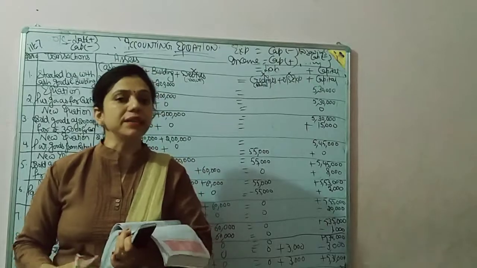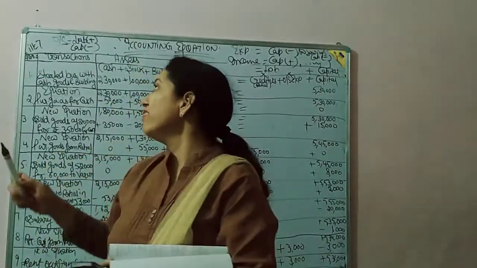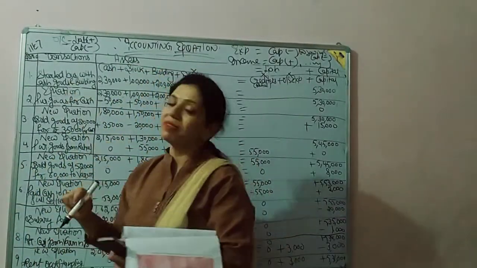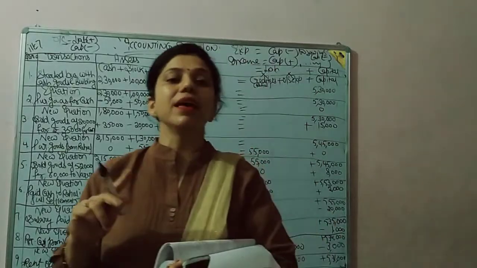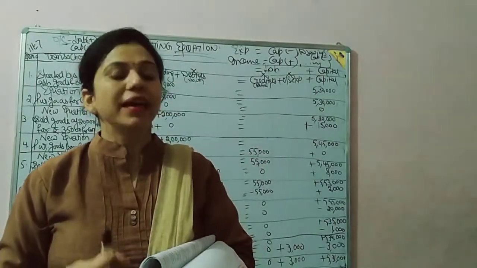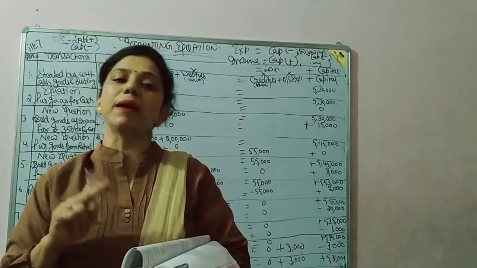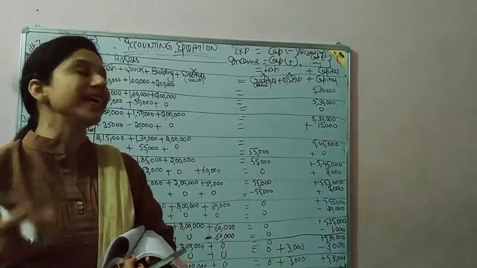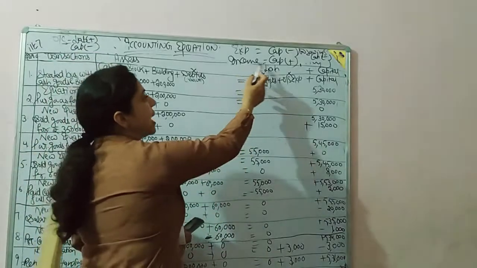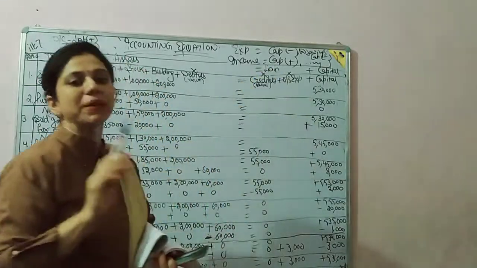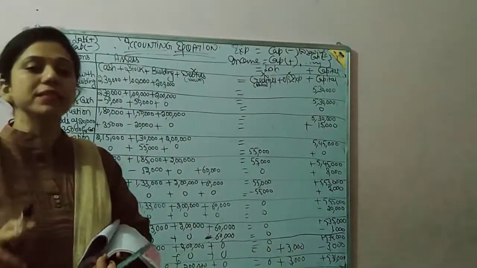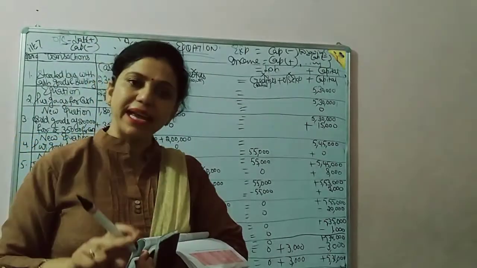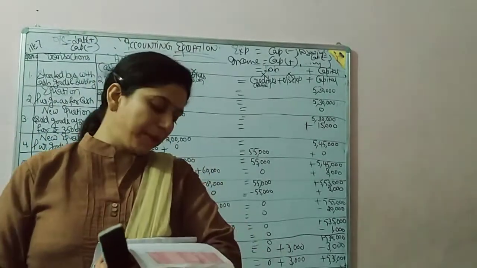As I told you, whenever you see the word received, that means cash plus, and nothing comes, that means capital plus. Commission is an income, so income means capital plus and received means cash plus. So add in cash and add in capital.